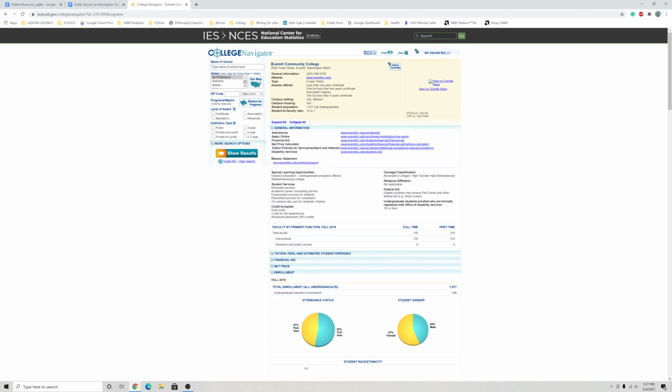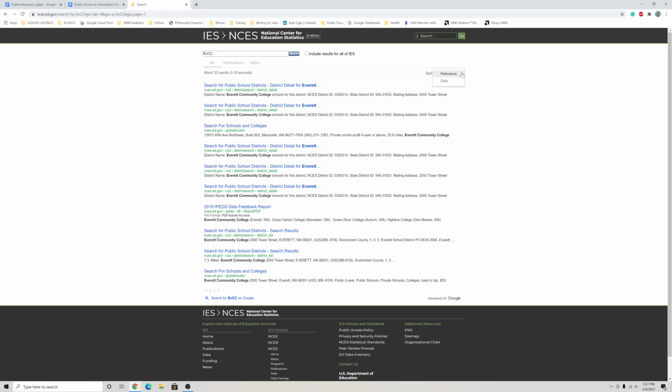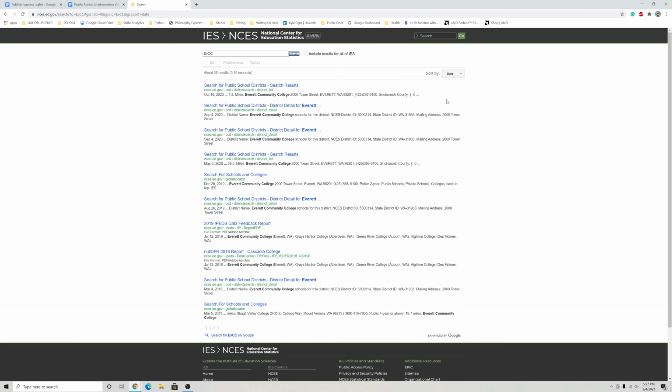NCES also has a search bar, and typing EVCC or Everett Community College into the search bar can give good information. Change the search to by date to get the most current information. Using search features on sites can bring information that is sometimes buried.